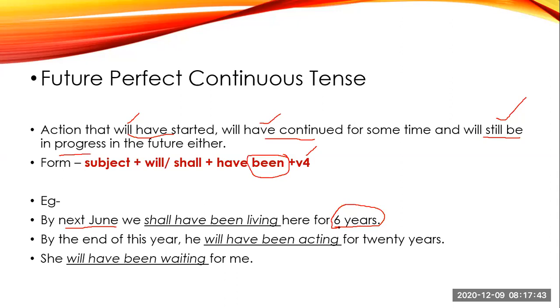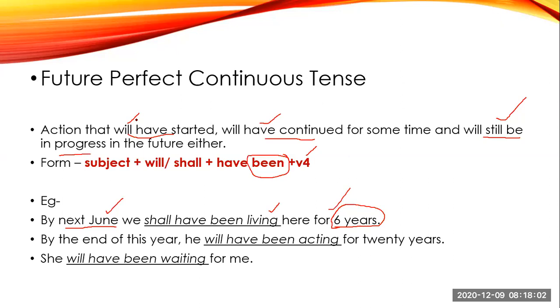So we will complete 6 years. So here 3 aspects are there. Will have stayed, so he started living there, okay, and continue till now, and maybe in future I will continue living there. So here 3 aspects are there.